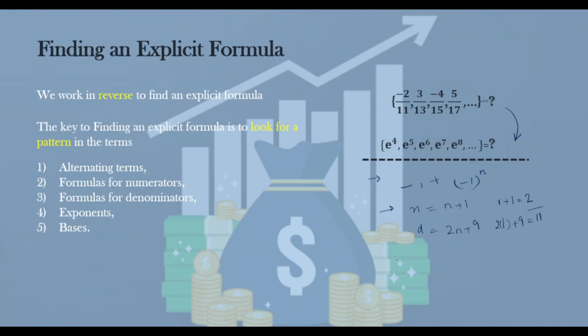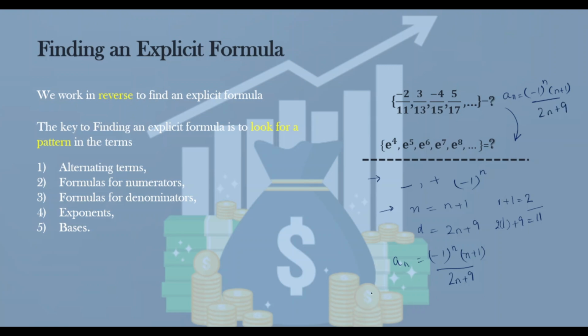So our formula will be (-1)^n, which shows that we have alternating terms in the sequence, with numerator n plus 1 and denominator 2n plus 9. So we have (-1)^n times n plus 1 over 2n plus 9.